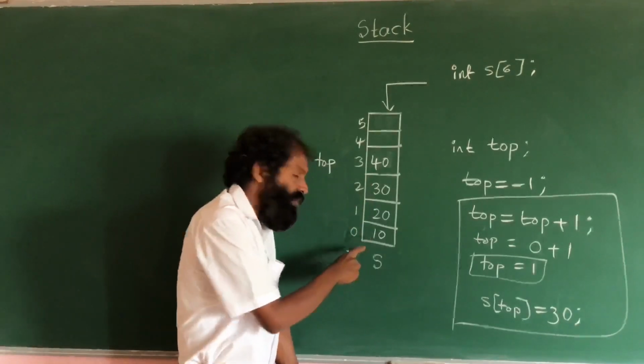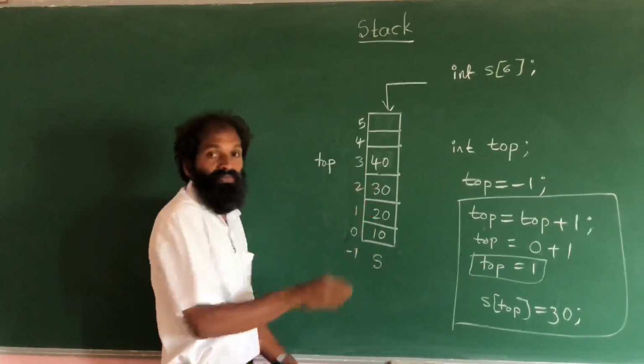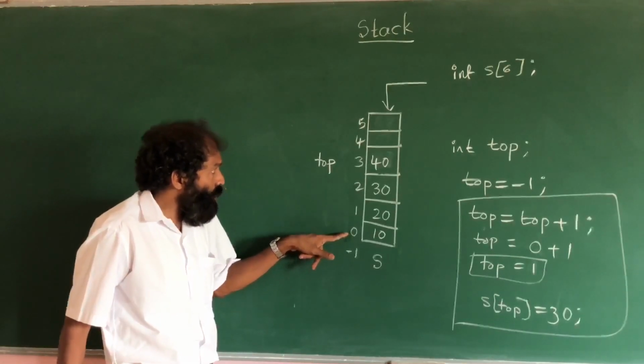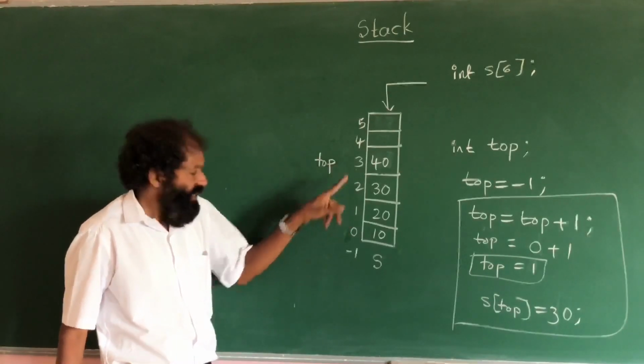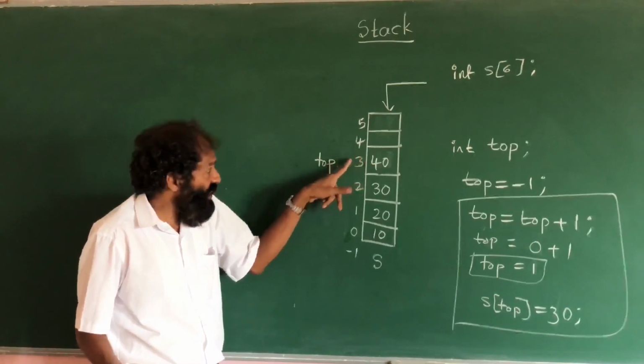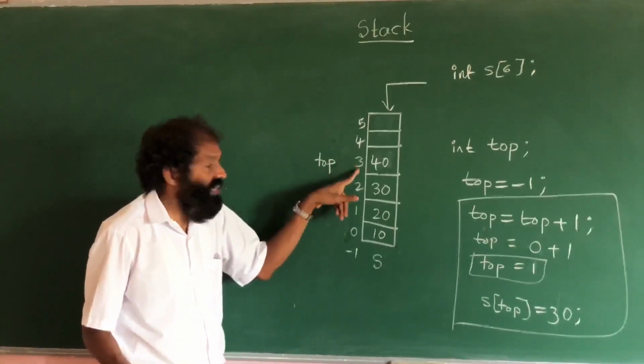The first element we have to display in the beginning. Then we have to display the rest like this. See, we have to display from index 0 to 3. This 0 we know it is 0. This 3 we don't know. Who has this 3? Top. Means top is holding this 3.